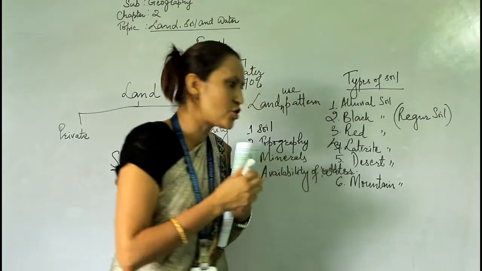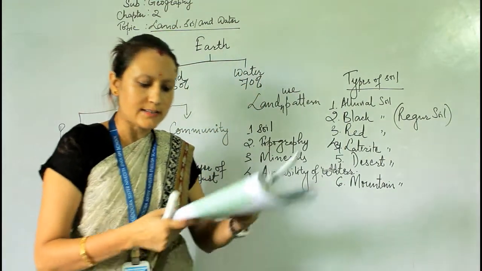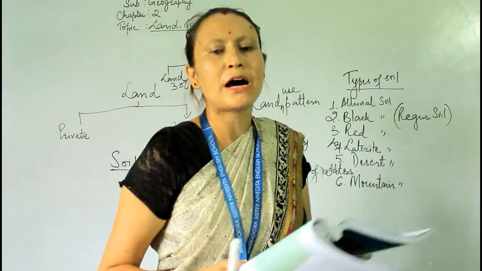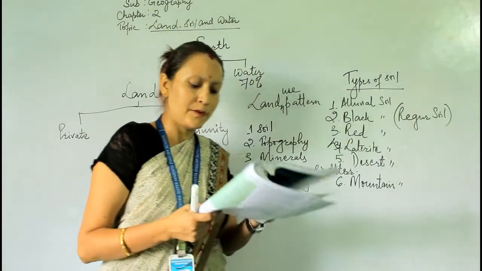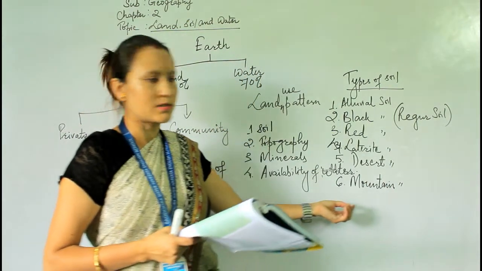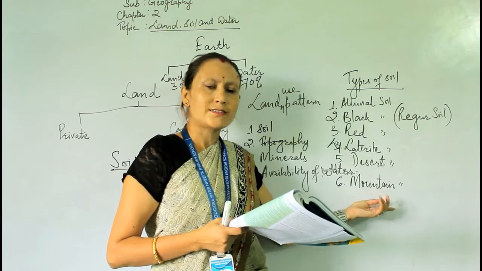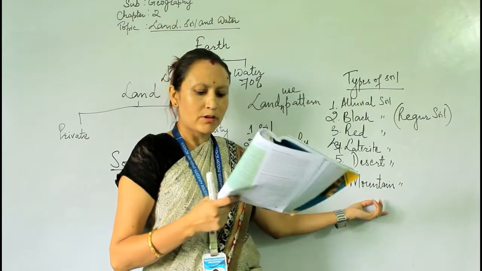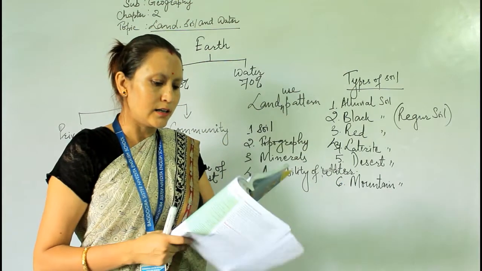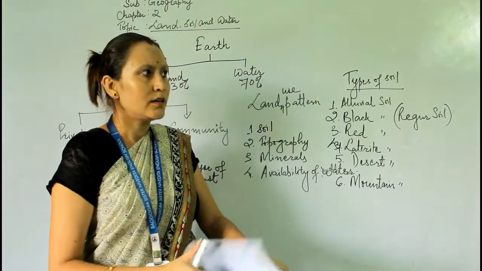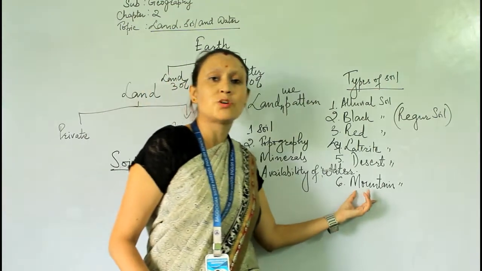Okay, so mountain soils are found in the hilly areas, the mountainous belt. It is brown in color. It has a very good amount of humus. Mountain soil is also fertile for some cultivations only. It is rich in humus, and it is brown in color. So it is mainly found in the mountainous areas like Jammu and Kashmir.